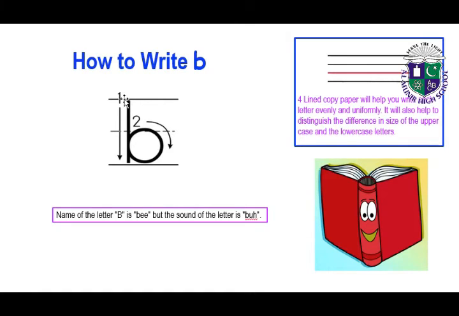Okay, now draw a straight standing line which starts from the first line till the third line. Now make a curve at the right side of the standing line in the middle lines which joins the standing line to write small b. So the name of the letter B is B, but the sound of the letter is B-ba. B-ba, book.